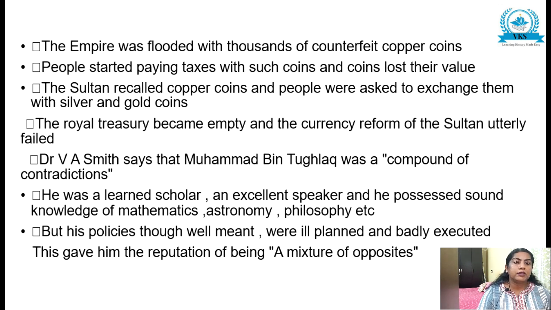So these are the points regarding the administrative experiments of Muhammad bin Tughlaq. First you start with an introduction, then the first subheading, increase of tax in Doab area, the second subheading is shifting of capital from Delhi to Devagiri, and the third subheading is token currency reform. So all these points you explain and finally finish with a conclusion. So this is how you write this 10-mark answer.